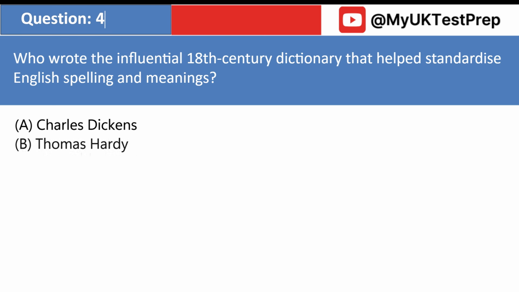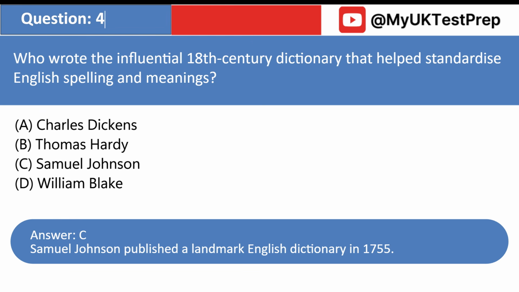Who wrote the influential 18th-century dictionary that helped standardize English spelling and meanings? A. Charles Dickens. B. Thomas Hardy. C. Samuel Johnson. D. William Blake. Answer: C. Samuel Johnson published a landmark English dictionary in 1755.